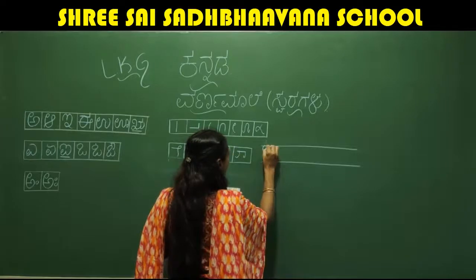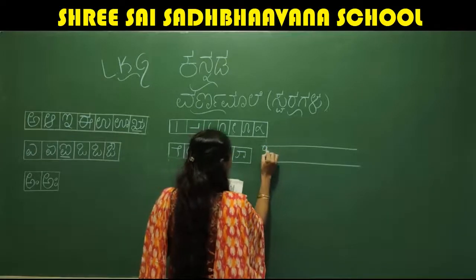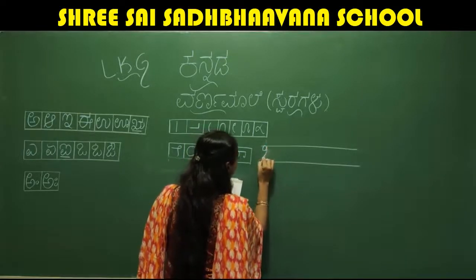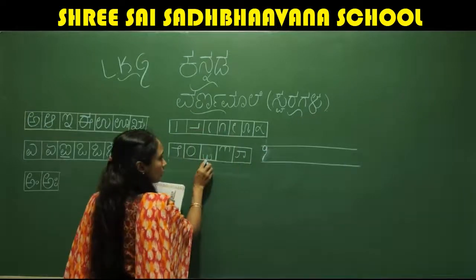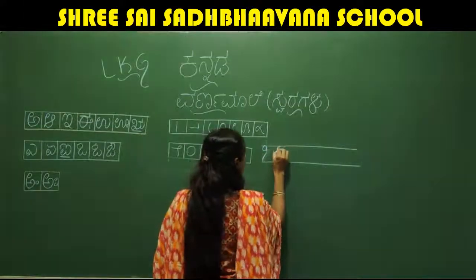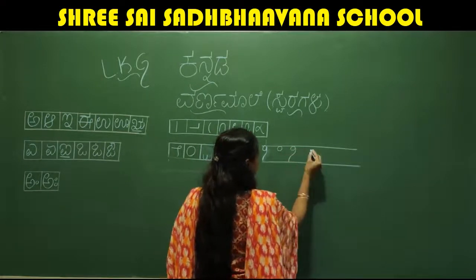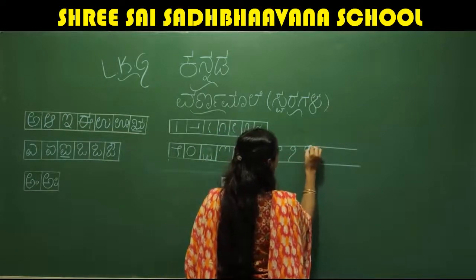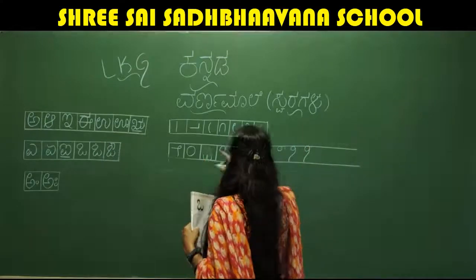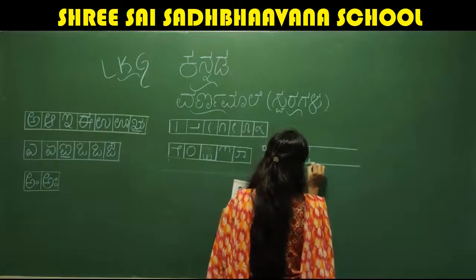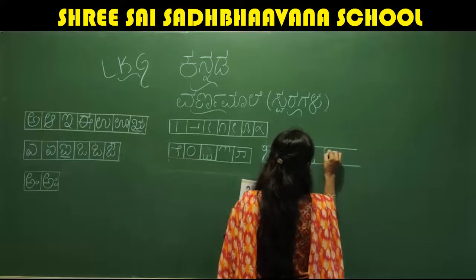And from there, you come down like this, make a little curve, and to that you have to add this stroke. First the 0, and after writing this, you add this stroke like this.